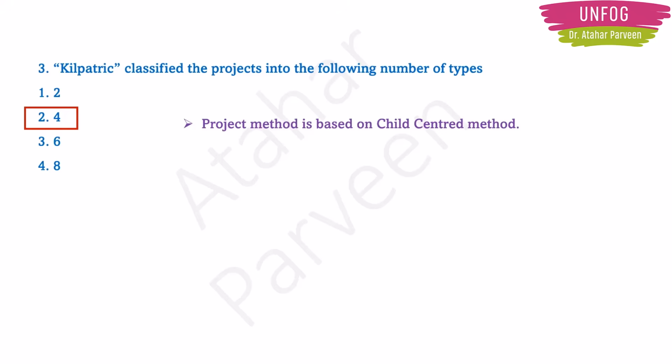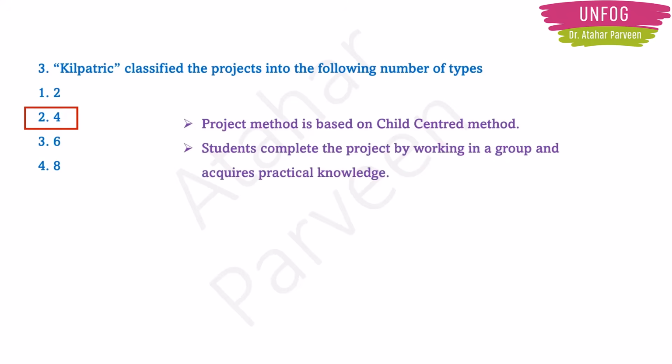This project method is based on a child-centered approach. In this method, students complete the project by working in a group, and because of working in a group, they acquire a lot of practical knowledge. There are 4 classes of projects as told by Kilpatrick.